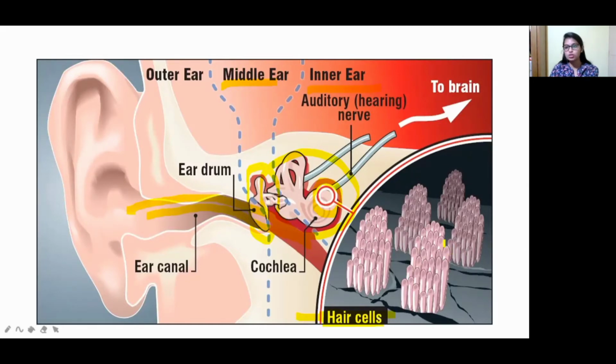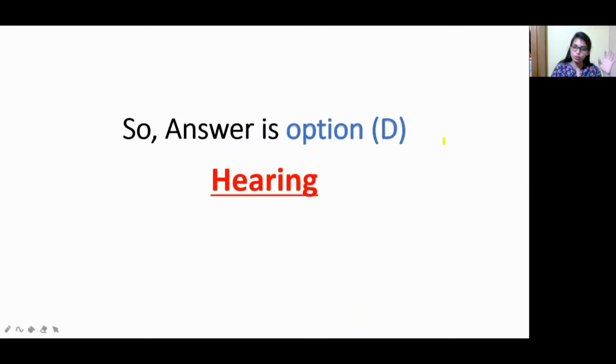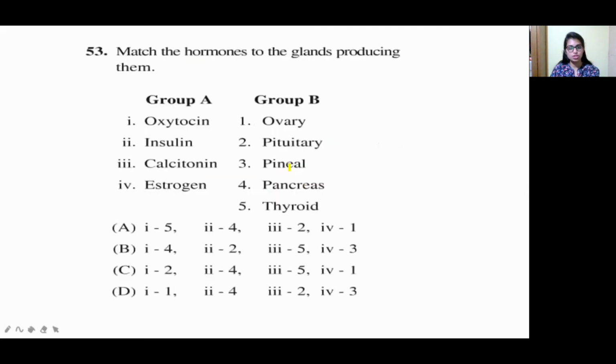According to this, which is the answer? Here, this is the auditory nerve. It is connected to the brain. For hearing, the brain is also important to get the signals. So this auditory nerve is connected to the brain through here. Which is the answer? Hair cells are present where? In hearing, that is, in the ear. Now let us move to the next question.